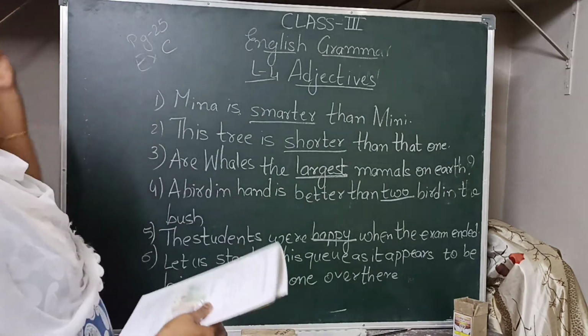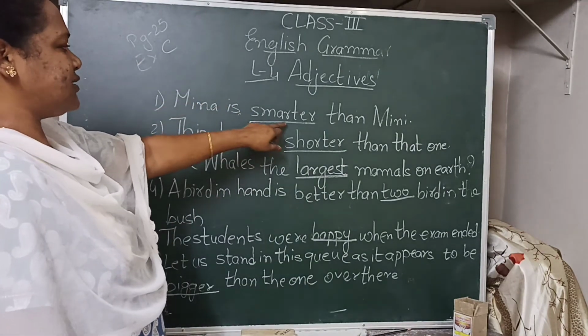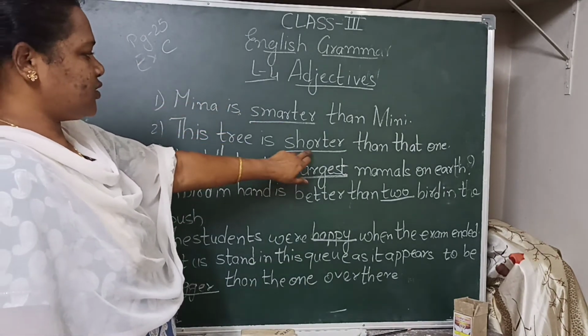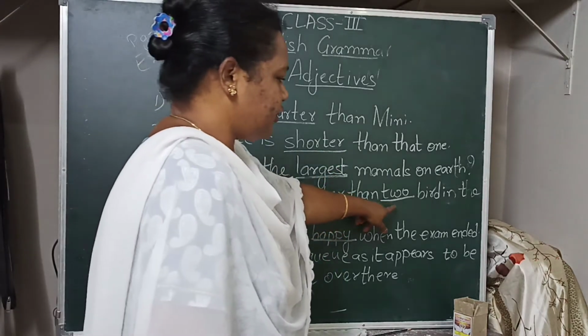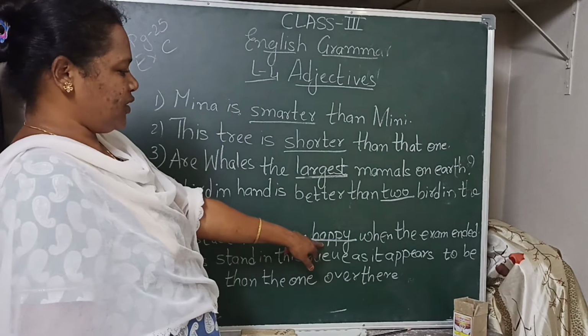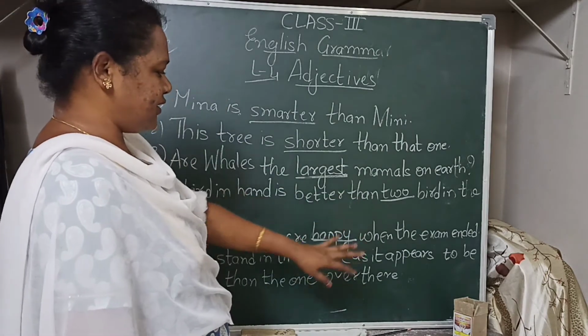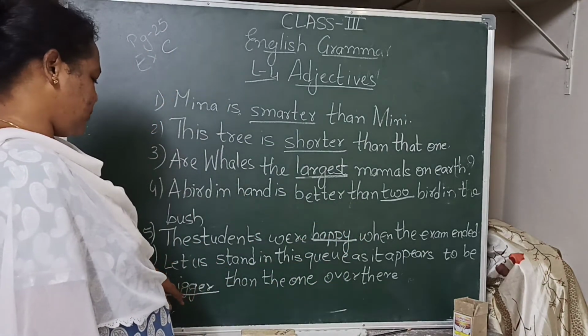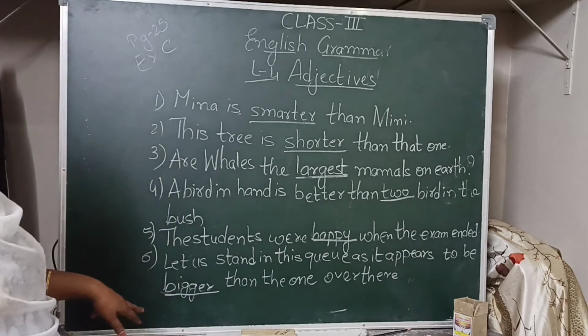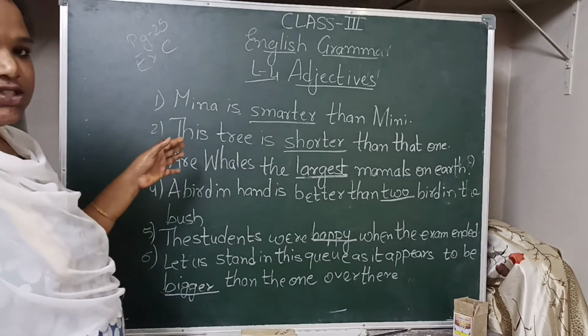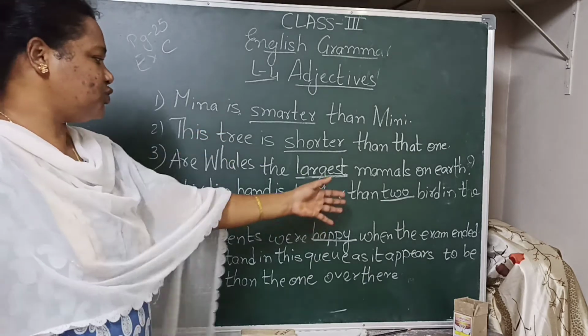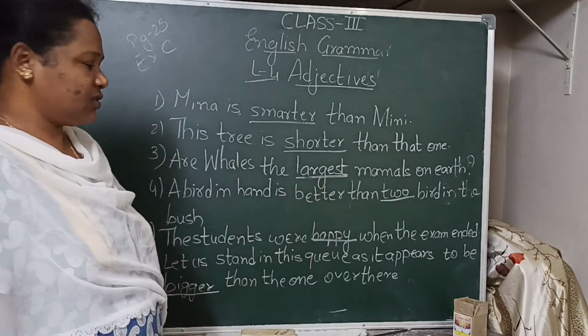Right? So in place of smart we have written smarter, short, shorter, large, largest. Here we have written two. Here we have written happy as it is written in the help box. And the last one, big, bigger. Okay. So in four of the blanks we have changed the adjective forms. Remaining the two adjectives we have written as it is. Note it down.